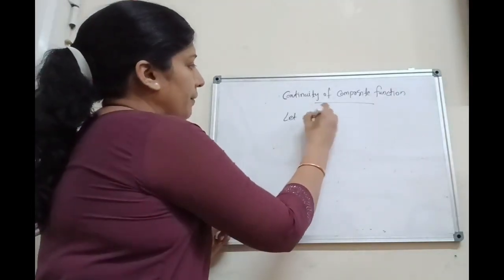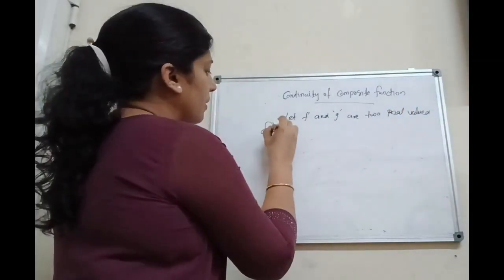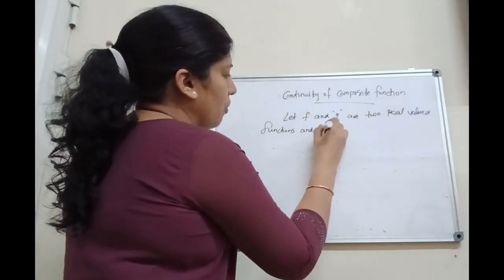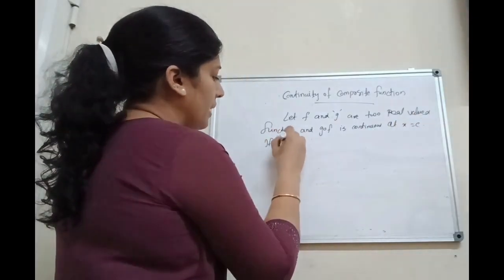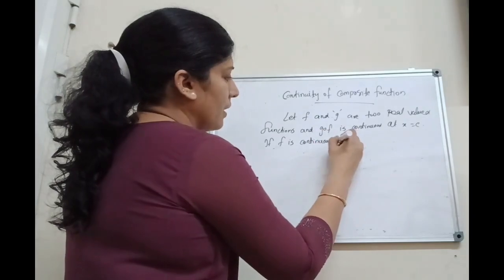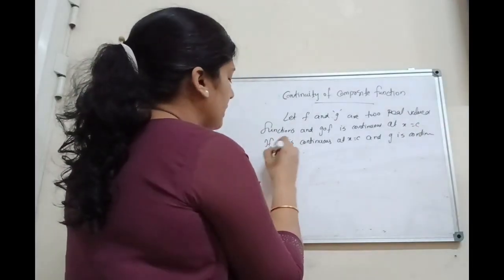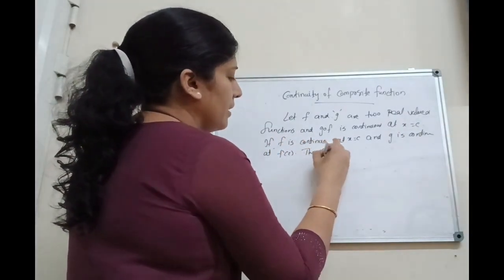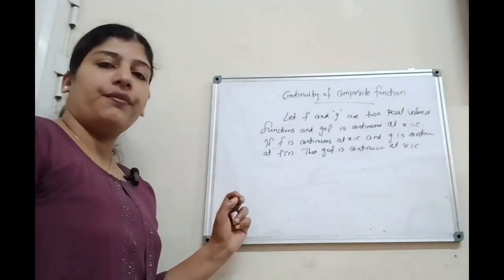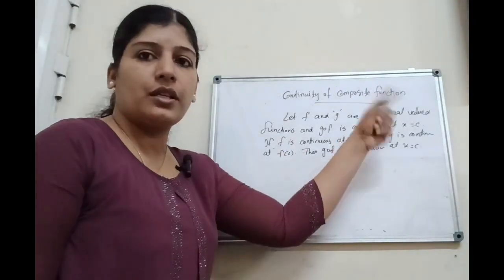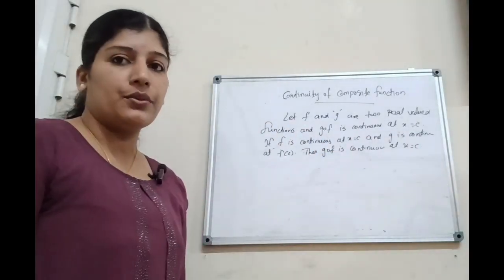Let f and g be two real valued functions. Then g composition f is continuous at x equal to c if f is continuous at x equal to c and g is continuous at f of c. That is, here f and g are two real valued functions, and g composition f is continuous at x equal to c if f is continuous at x equal to c and g is continuous at f of c.